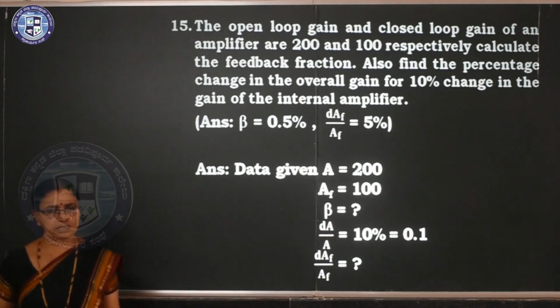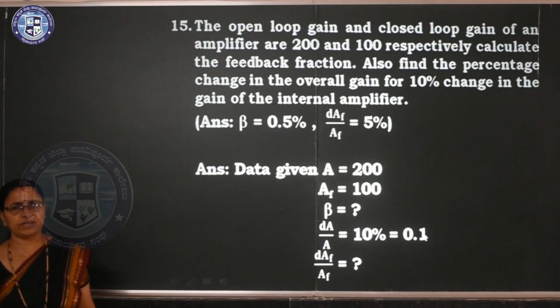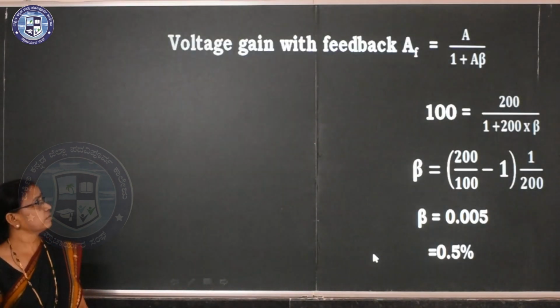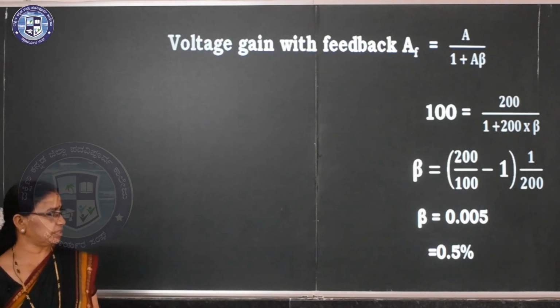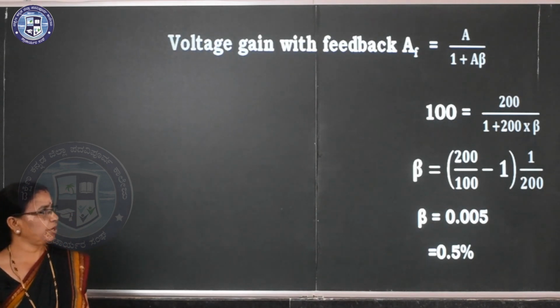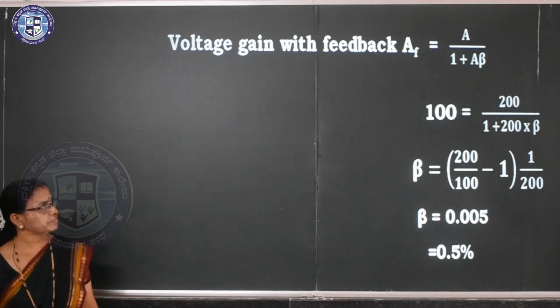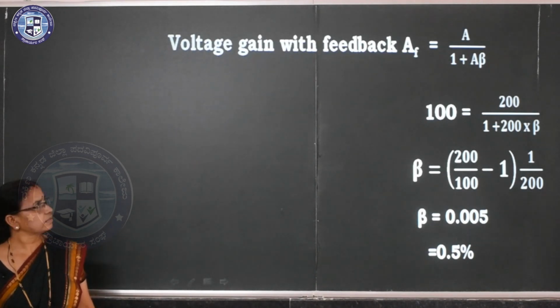So I have written the data here: A, AF, beta. This is the fluctuation of gain before feedback. So instead of percentage I took 0.1, or you can take it as a percentage also. Answer should be in the percentage. So here voltage gain with feedback AF is equal to A divided by 1 plus A beta. We did the problem. So you can calculate, it is 0.5%. So you have to do the rearrangement and you have to calculate.